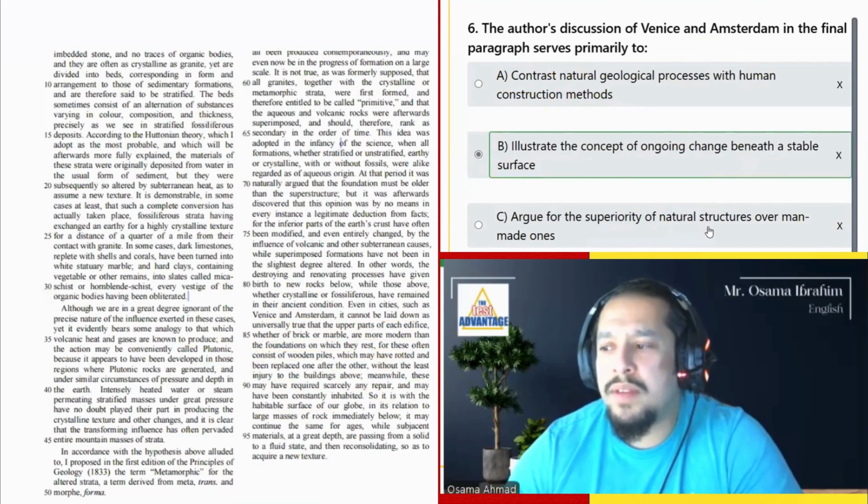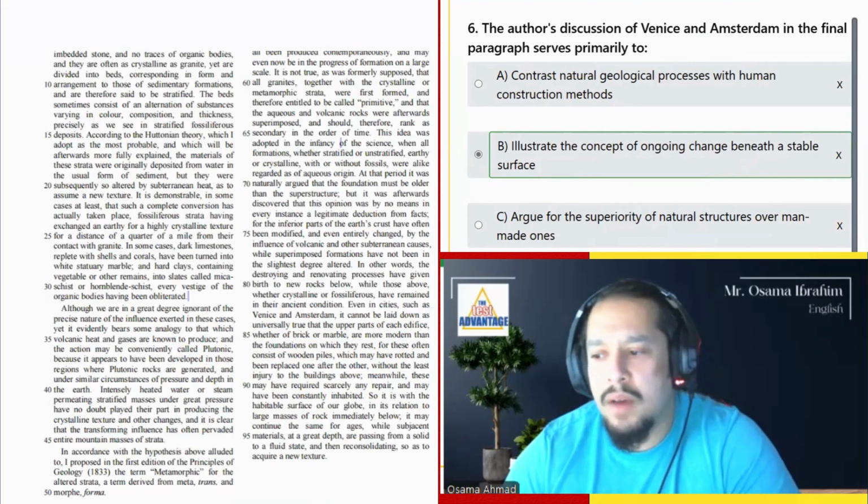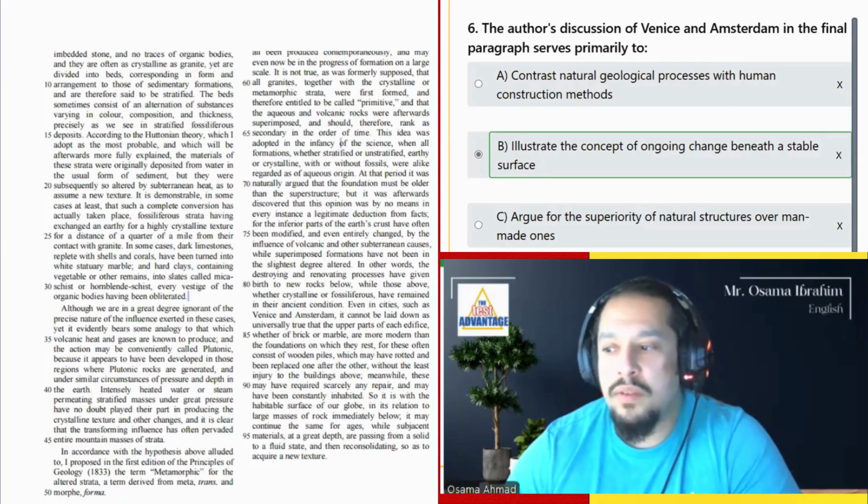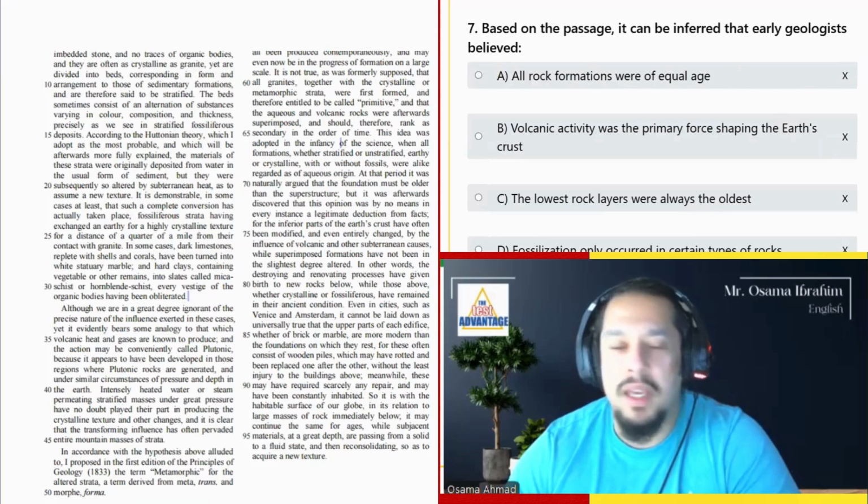Argue for the superiority of natural structures over man-made ones. Off topic. Demonstrate the universal applicability of geological principles. Also off topic. This is too broad. Universal applicability, right? That's basically for a debate.